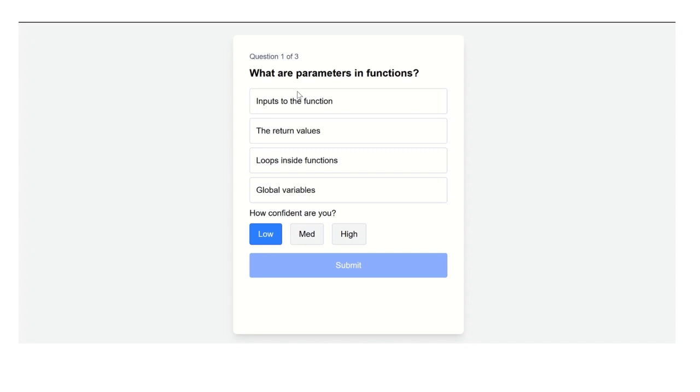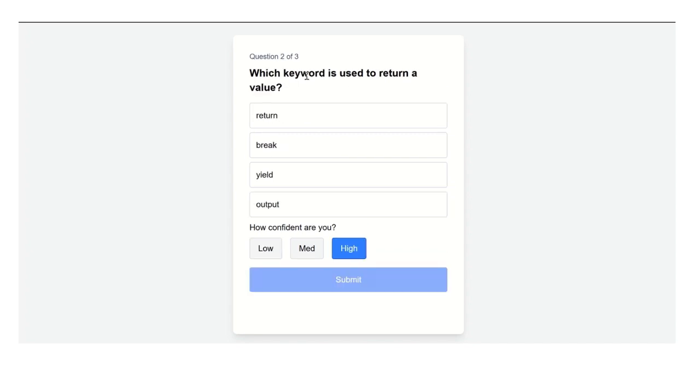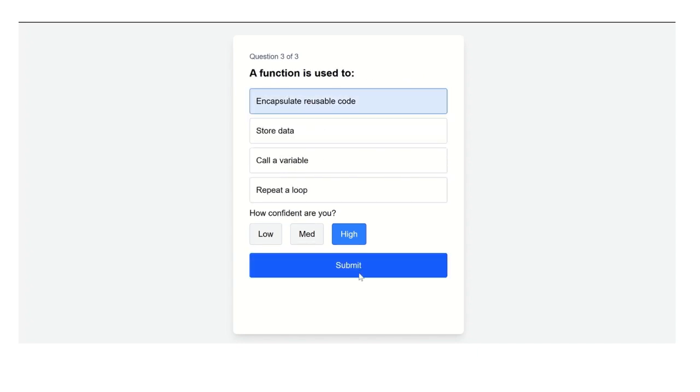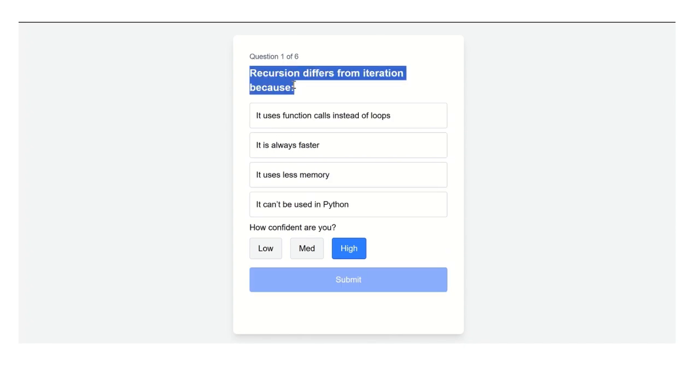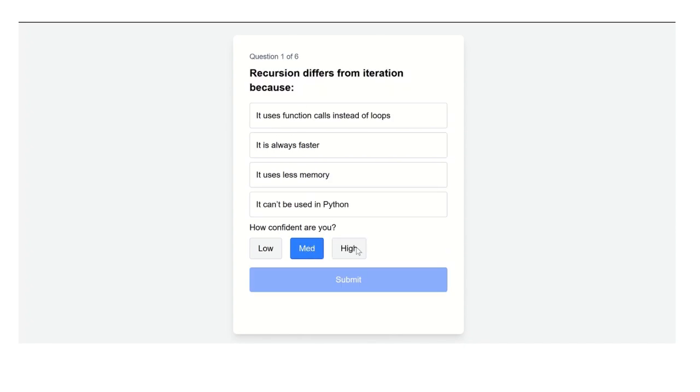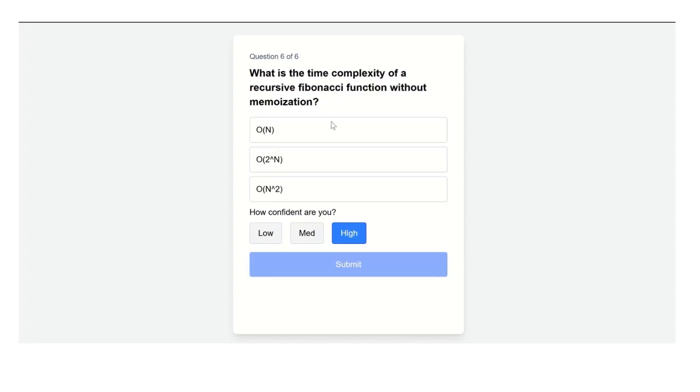Now, if that falls below a certain score, it has reverted to functions, which is the previous topic in this chapter. Now, if the topic on functions has been completed well, it can now bring the student back to recursion and allow them to complete the topic as they would have normally, now with strengthened fundamentals.